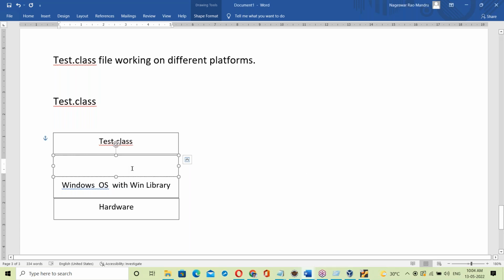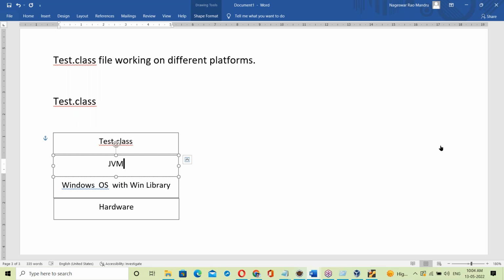Yes, the answer is JVM. JVM comes into the picture. JVM means Java Virtual Machine. Java Virtual Machine comes into the picture here.